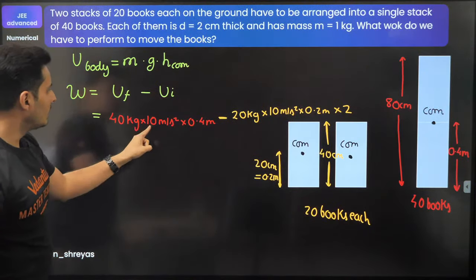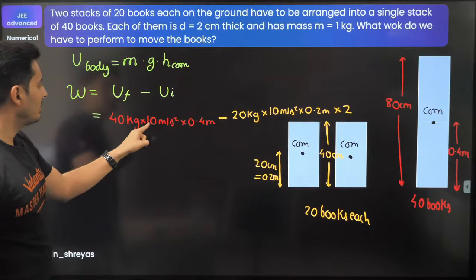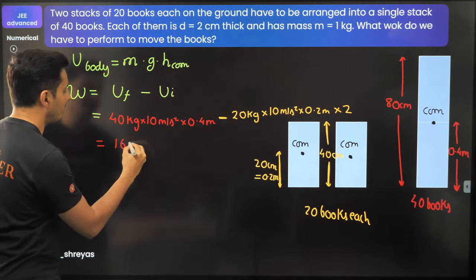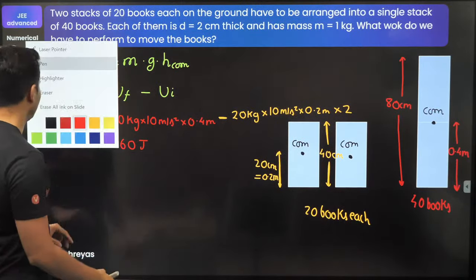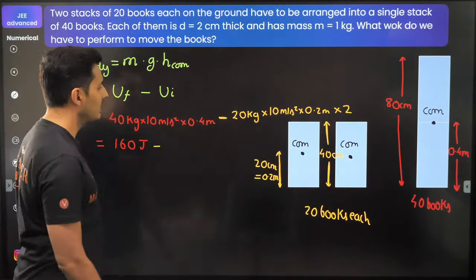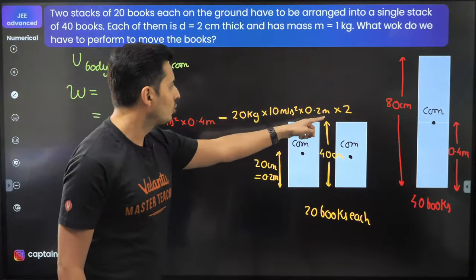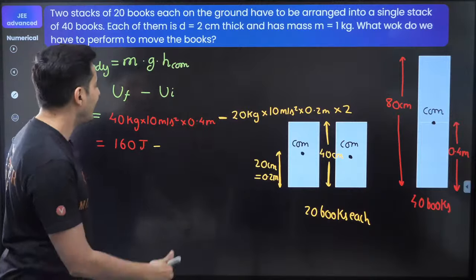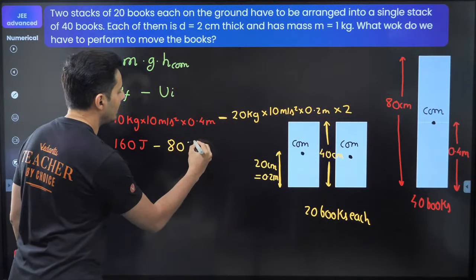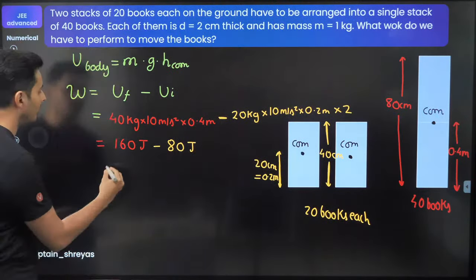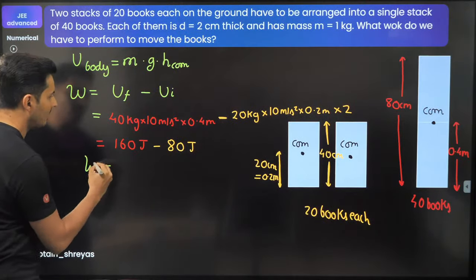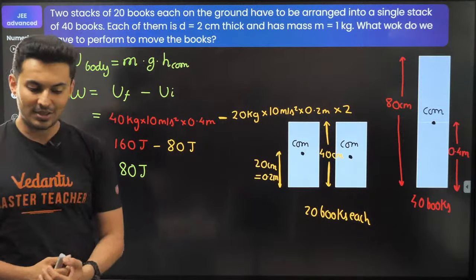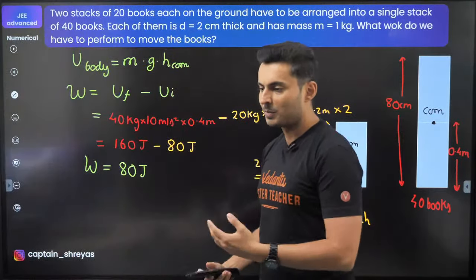So this is 40 into 10 into 0.4. This becomes 4, and 4 into 4 is 16. So this is going to be 160 joules, the final energy. And if you talk about the initial energy, just check this out. 20 into 10 into 0.2 into 2, that will become 80. So this is nothing but 80 joules. Hence the total work done will be 160 minus 80, which is just 80 joules. That's it. I hope this is clear.